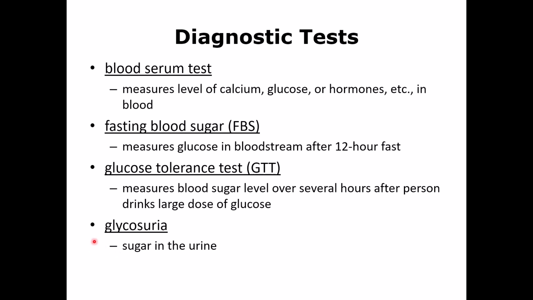And also they can check the urine and look at the level of sugar in the urine. Normally you should not have any sugar in your urine because the kidney reabsorbs it, but if too much glucose is filtered, the kidney cannot absorb all of it, so some of the sugar will be in the urine, and that will indicate diabetes mellitus.